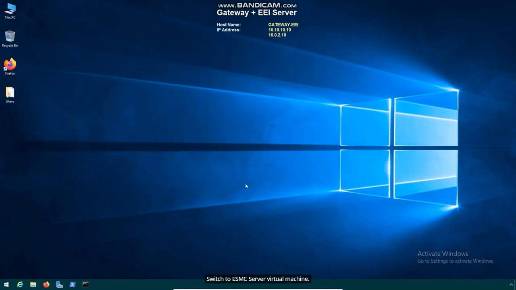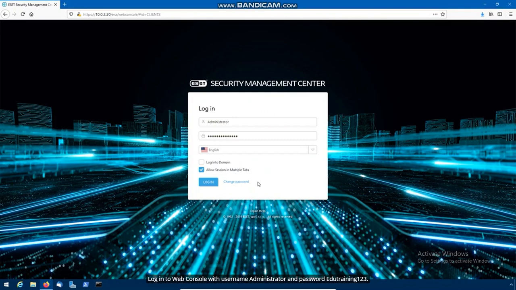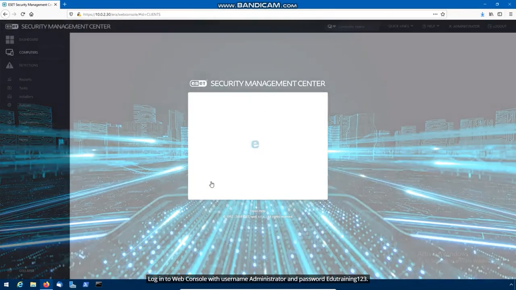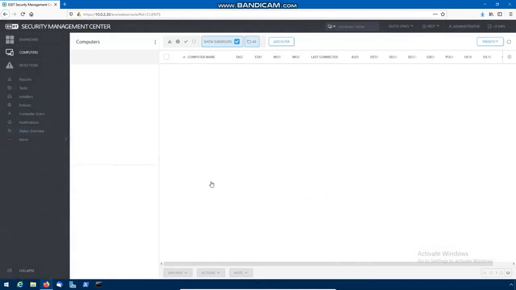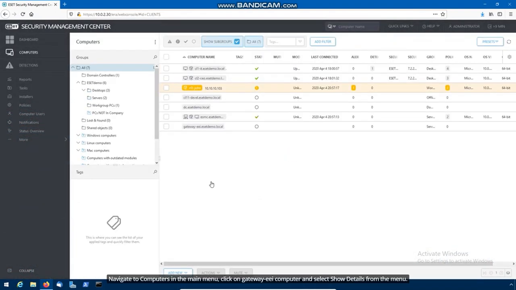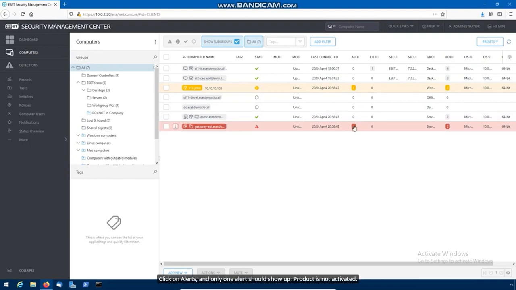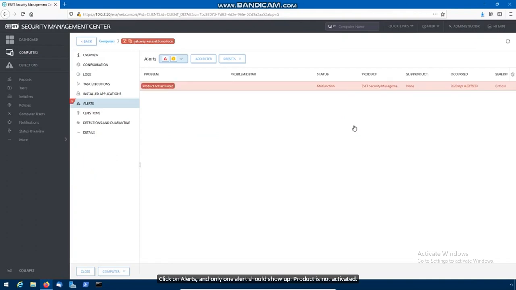Switch to the ESMC Server virtual machine. Log in to the Web Console with username administrator and password edutraining123. Navigate to Computers in the main menu, click on the Gateway EEI computer and select Show Details from the menu. Click on Alerts, and only one alert should show up: Product is not activated. To activate MDC, click on the alert Product is not activated and select the option Activate Product from the menu.